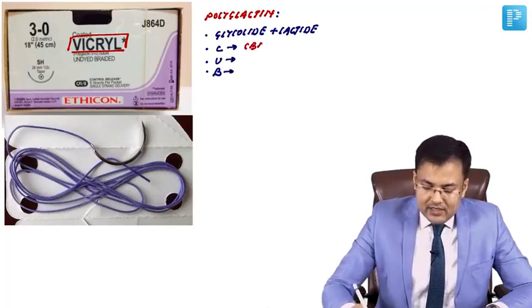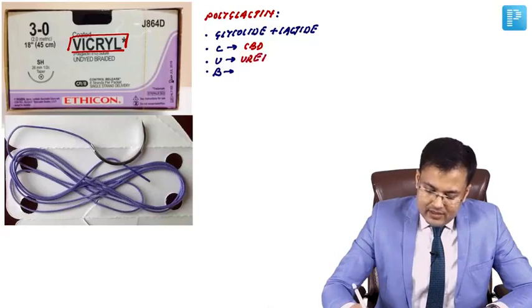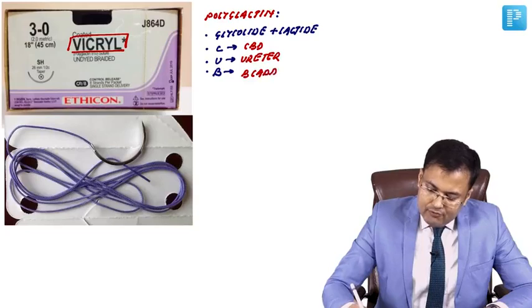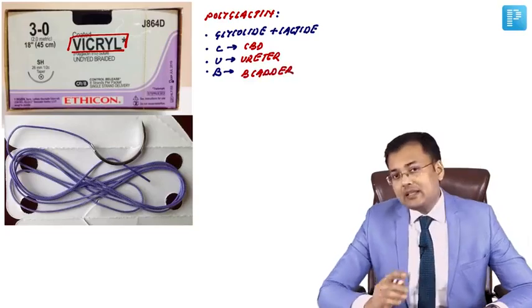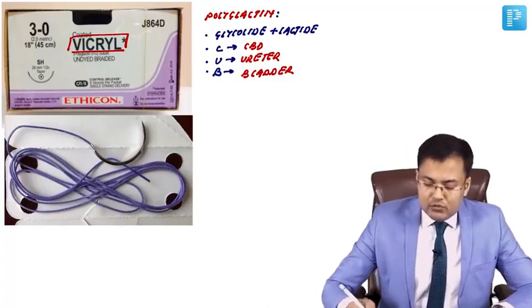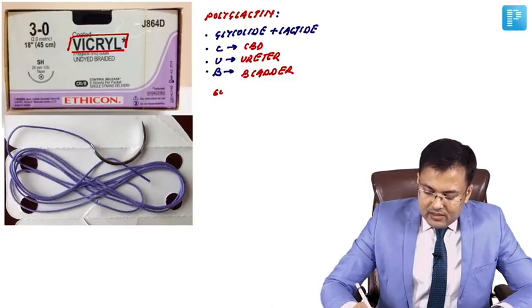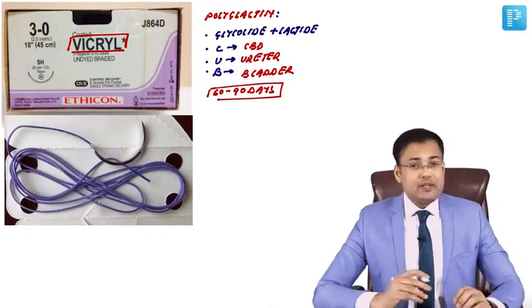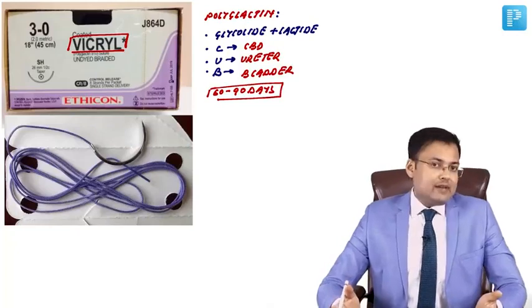C is CBD, U means ureter, and B means bladder. Okay, this Vicryl is absorbed in 60 to 90 days. It is a type of delayed absorbable suture, absorbed in 60 to 90 days. We can identify it with the color.